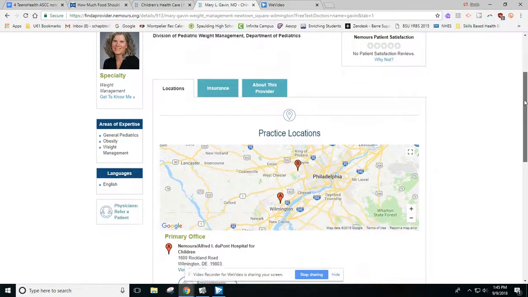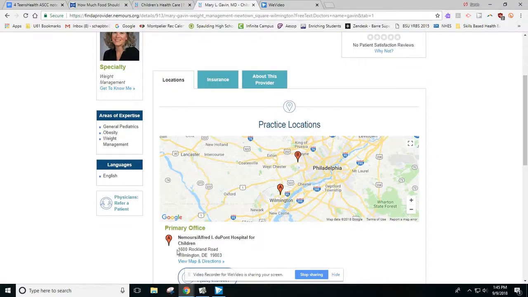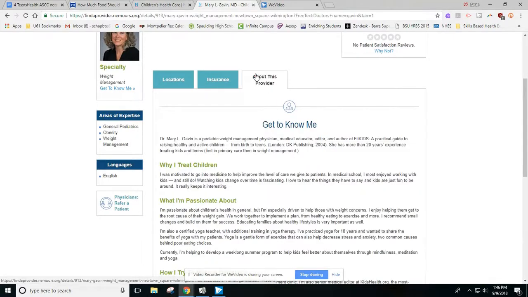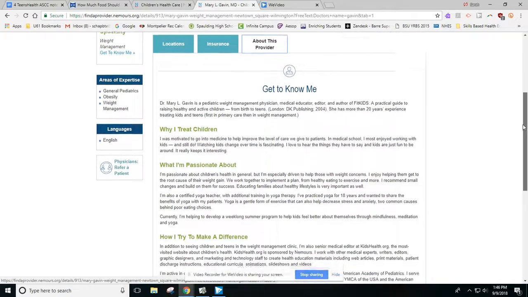It shows us where she is located. She's located at 2 different Nemours institutions around the Philadelphia area. So she really is a doctor in these 2 locations outside of Philadelphia. And there's also a handy little tab where we can get to know Mary and learn a little bit about her as a person and a doctor.